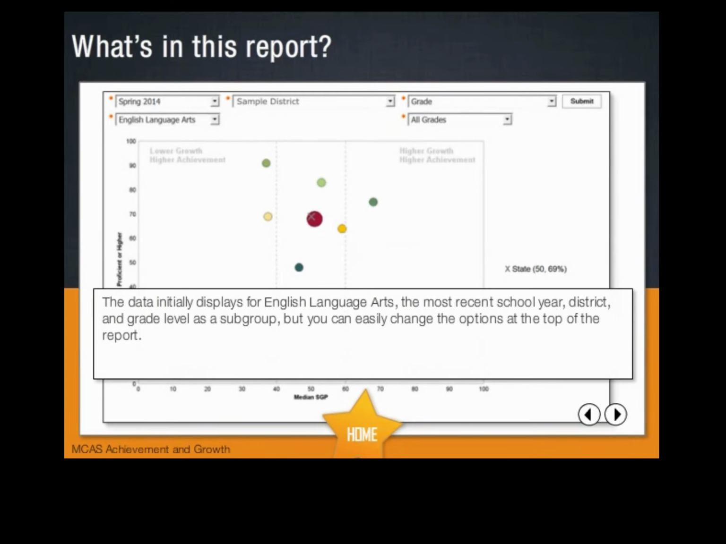The data initially displays for English Language Arts, the most recent school year, district, and grade level as a subgroup. But you can easily change the options at the top of the report. Remember to click Submit after making your selections to get the data you want to see.